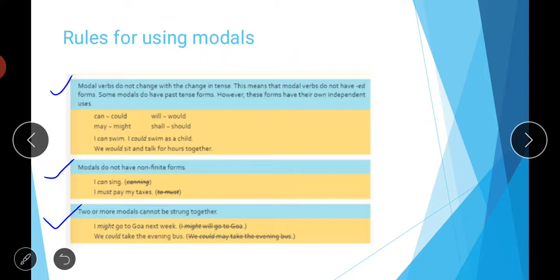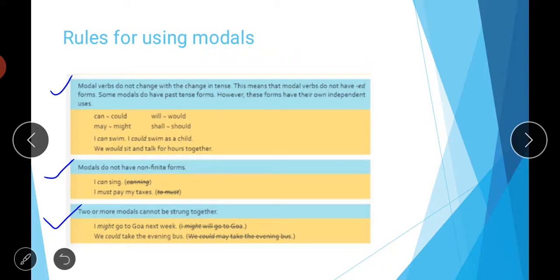So the first example given is, "I might go to Goa next week." You can't say "I might will go to Goa." No, that will be completely wrong. Next is, "We could take the evening bus." If you have written could, you can't write "we could may have taken the bus" or like this. You can't use two modals together. It is very simple, I think there is no doubt in this one. Simply we have to use only one modal in one sentence: "We could take the evening bus."